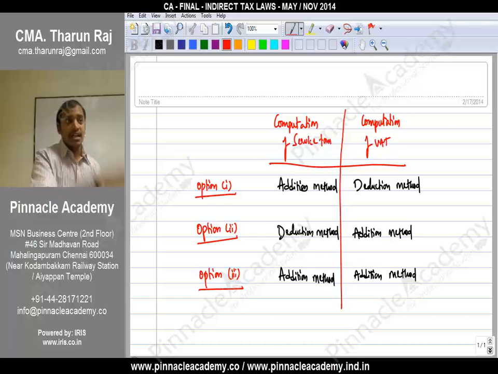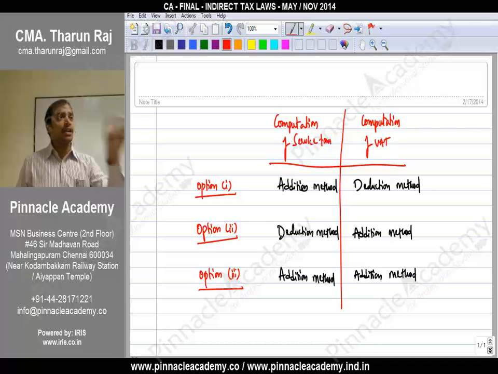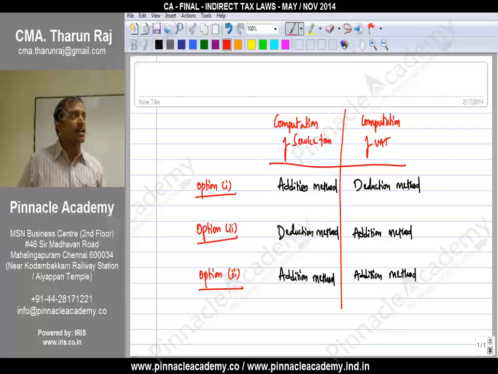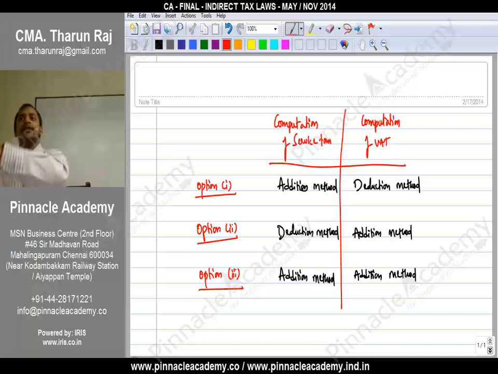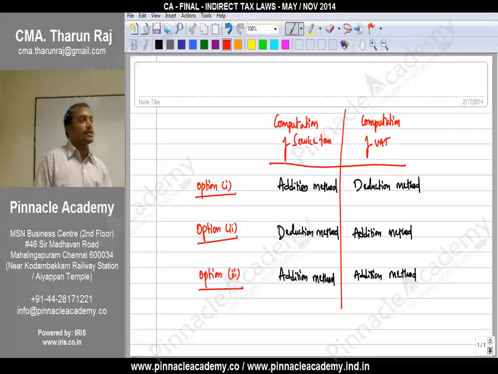So for the purpose of service tax, you can take a notional basis, you can tell 60% of the gross amount is the value of service, on that you can pay service tax. But immediately the state sales tax department will tell, no, we will not accept it. Tamil Nadu VAT department will tell, will not accept that. Okay, you are following composition scheme there, please follow composition scheme here also for payment of sales tax.